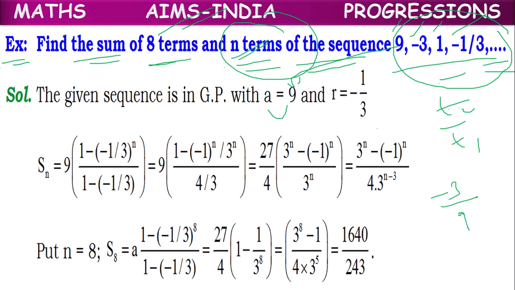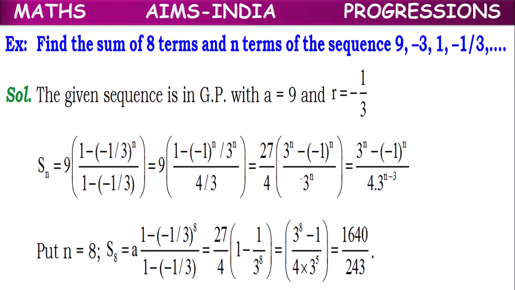So after cancellation, it is equal to -1/3. So we know A value, we know R value. Now the formula for Sn is, because here R value is less than 1, that's why for the Sn formula we have to take A into 1 minus R power n by 1 minus R. This is the formula for sum of n terms.